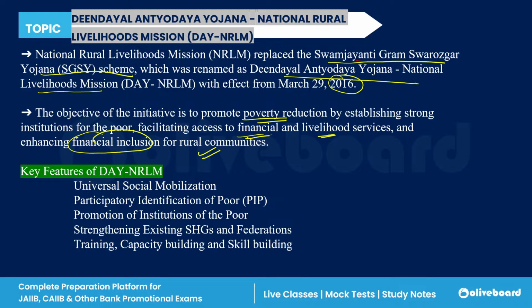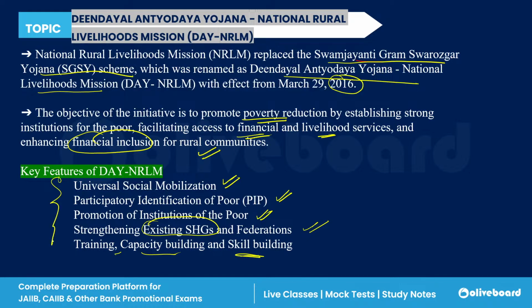Now, what are the key features of this DAY-NRLM scheme? First of all, universal social mobilization. Second, participatory identification of the poor. Then promotion of institutions of the poor. Then strengthening the existing self-help groups and federations, and training, capacity building, and skill building.